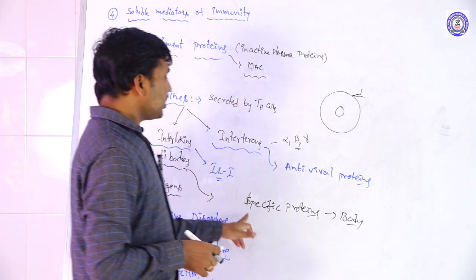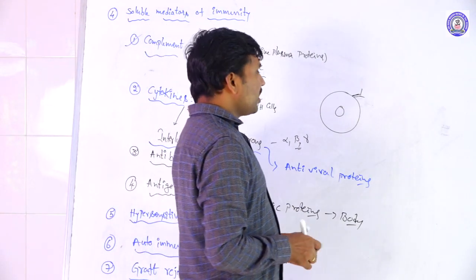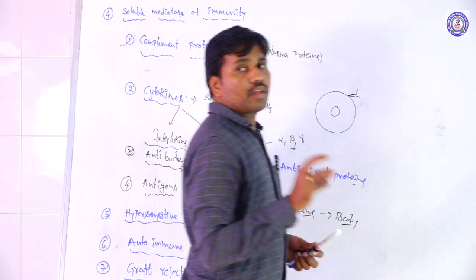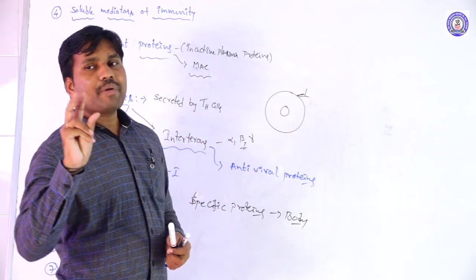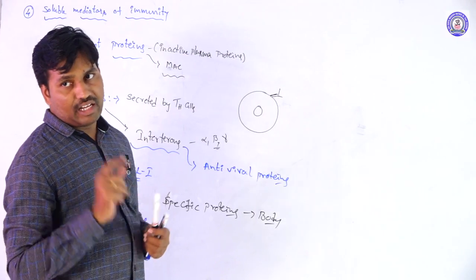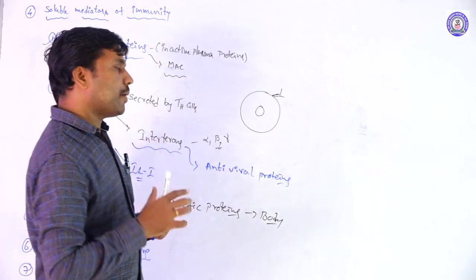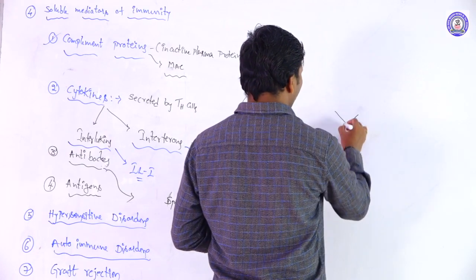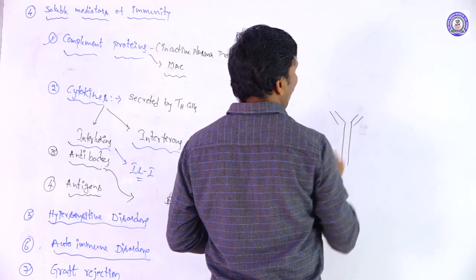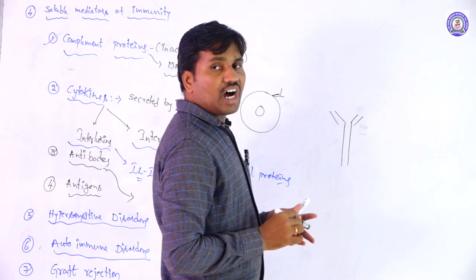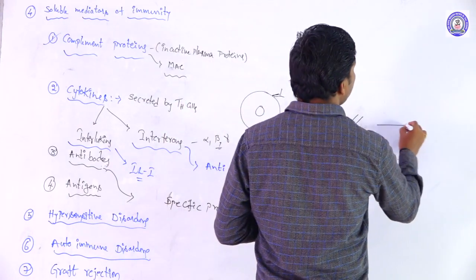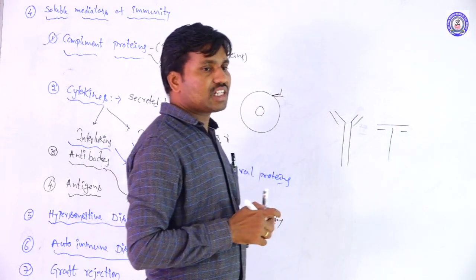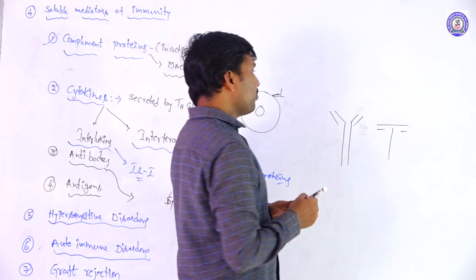The antibodies are polypeptide chains. Two types of polypeptide chains form the antibody. Generally the antibodies are either Y-shaped or T-shaped structures.